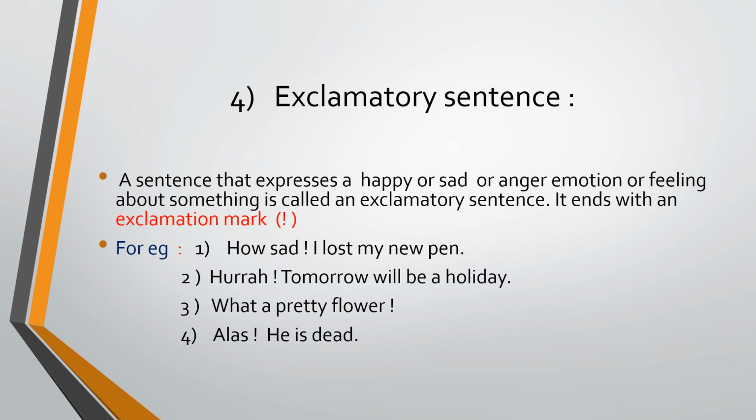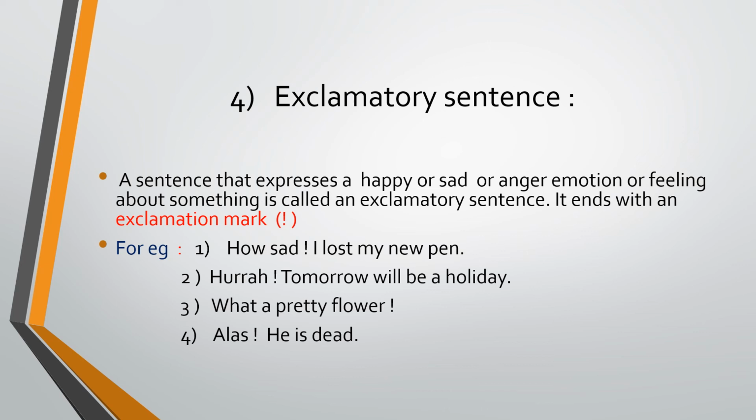Understood? So four kinds of sentence. Again I am repeating. First is declarative. A declarative sentence is also known as an assertive sentence. The simple way to remember: a declarative sentence means statement. A sentence begins with a capital letter, ends with a full stop, a simple sentence with subject, verb and object. Second is the interrogative sentence, a sentence of question type, and it ends with a question mark. That is known as an interrogative sentence.